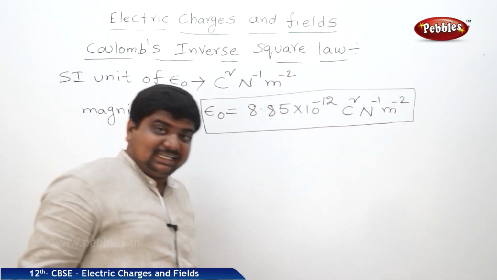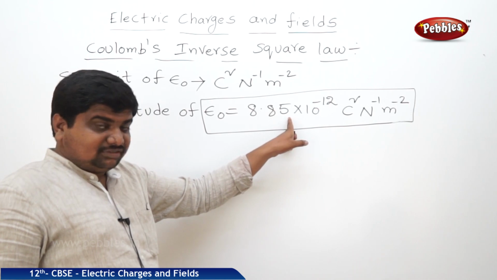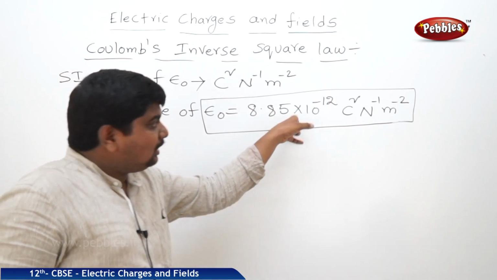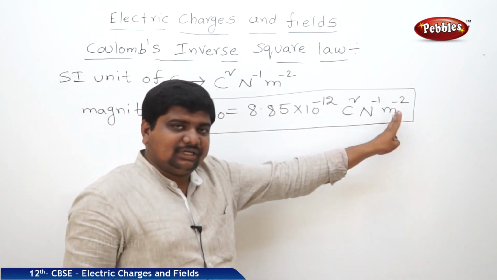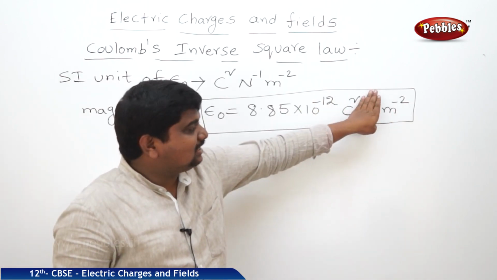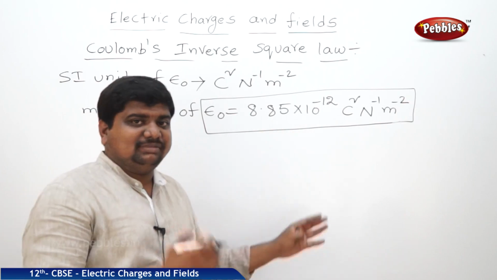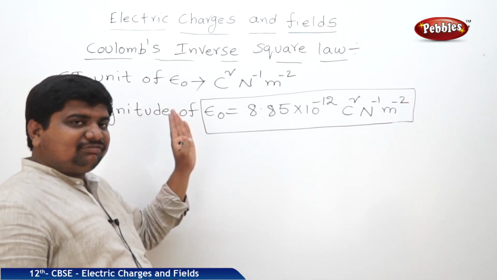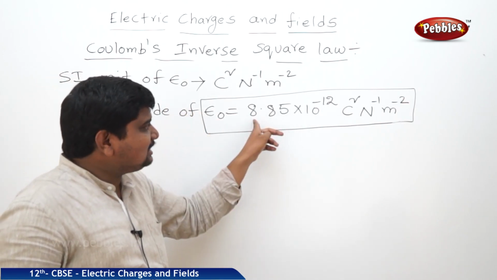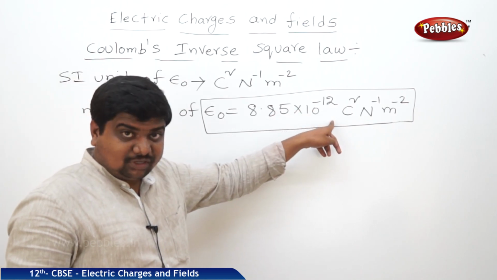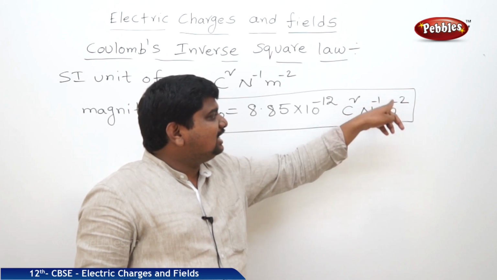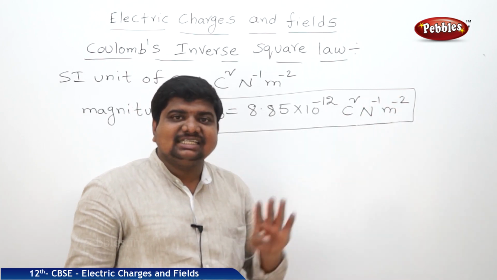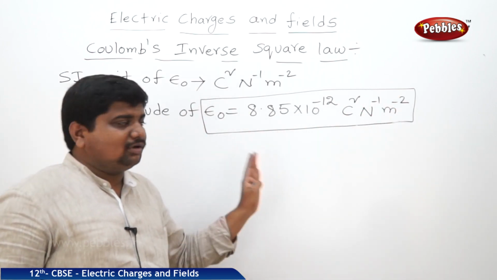Any physical quantity will be associated with magnitude and units. If you mention the magnitude and forget the units, it's meaningless. If you mention the units and forget the magnitude, it is also meaningless. So what is the complete form of epsilon naught? Its magnitude is 8.85 into 10 to the power of minus 12, and this magnitude is measured in Coulomb square Newton power minus 1 meter power minus 2. This is the complete form of epsilon naught.